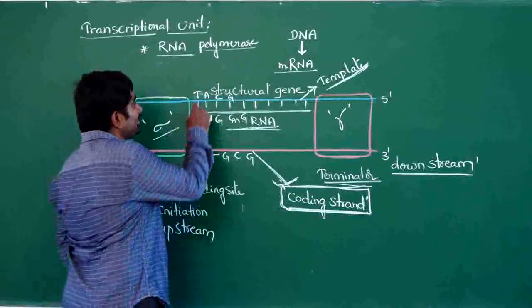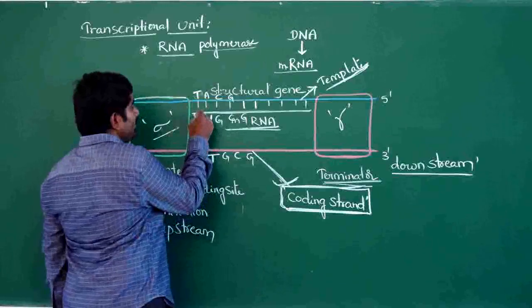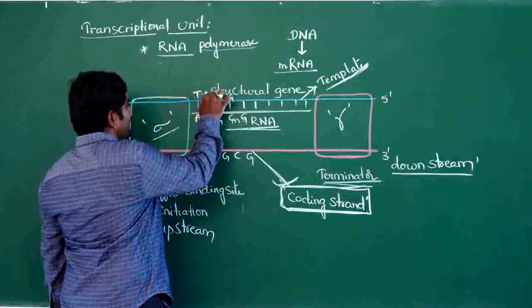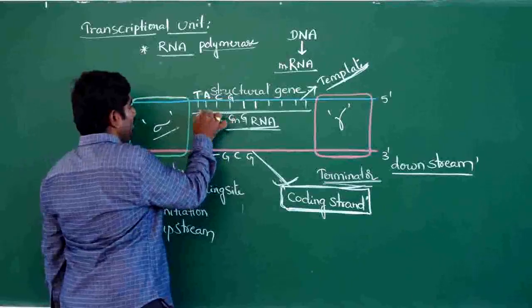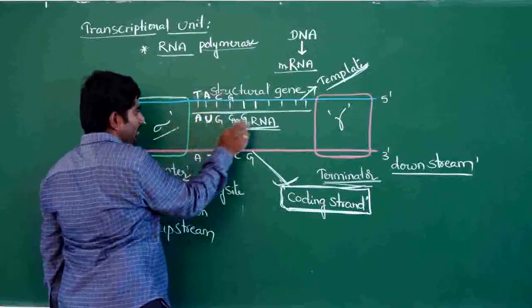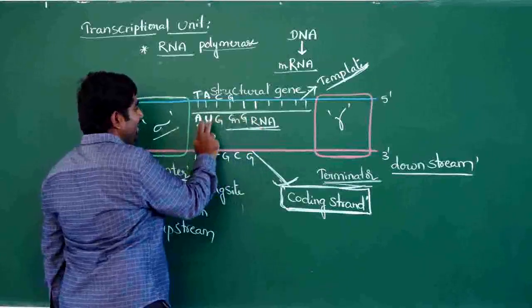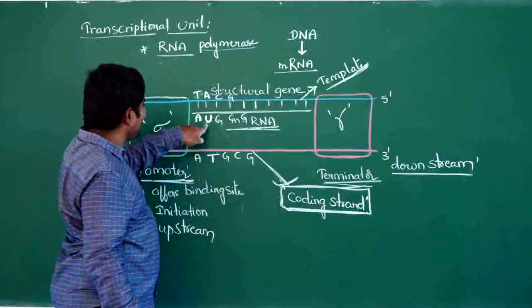If in the template strand thymine is present, in mRNA adenine will come. If in the template strand A is there, in mRNA U will come, because RNA doesn't contain thymine, it contains uracil.